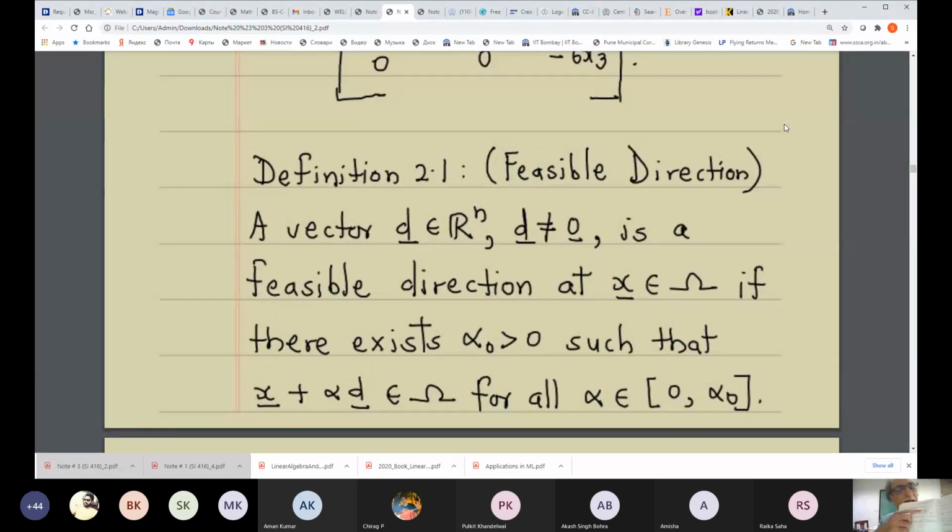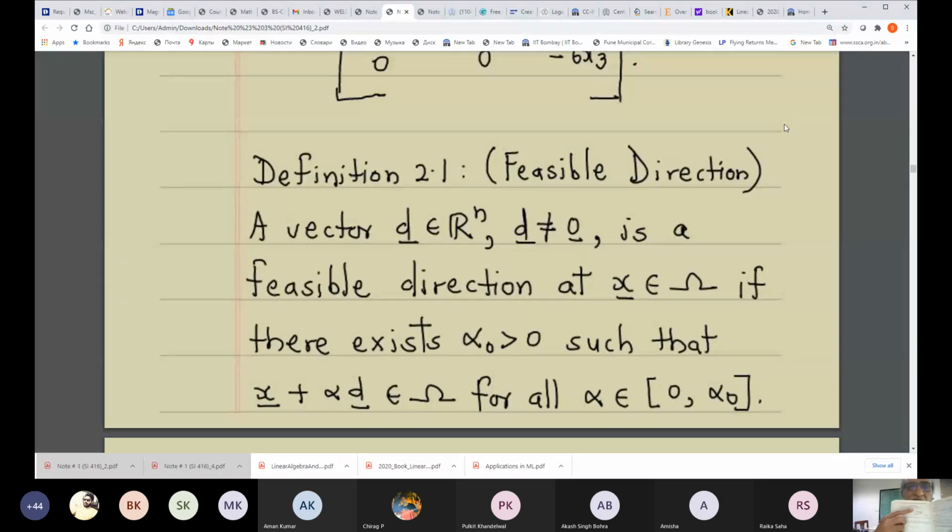If you take any interior point inside this domain, then all the directions are feasible directions, because there we can always find alpha naught greater than 0, such that x plus alpha d will lie entirely inside the domain for all values of alpha between 0 and alpha naught.